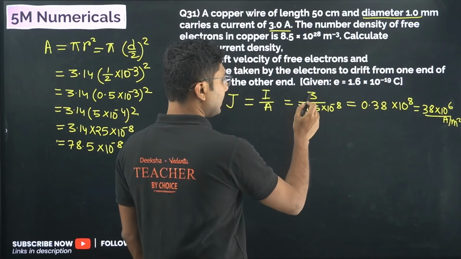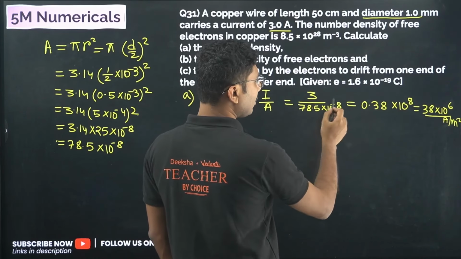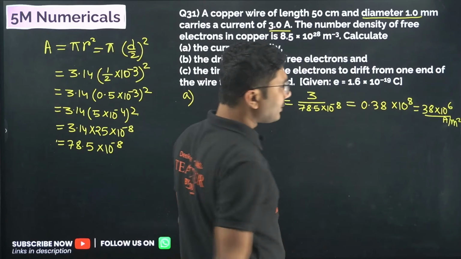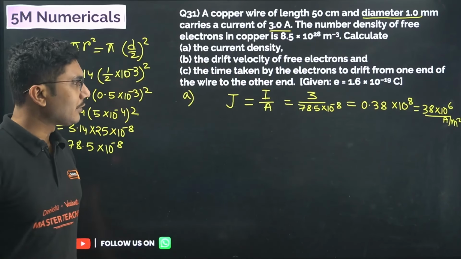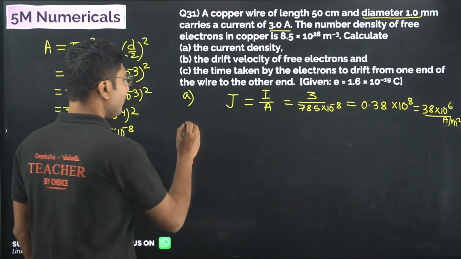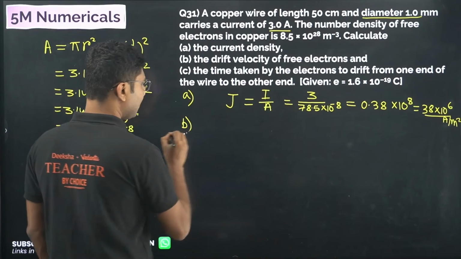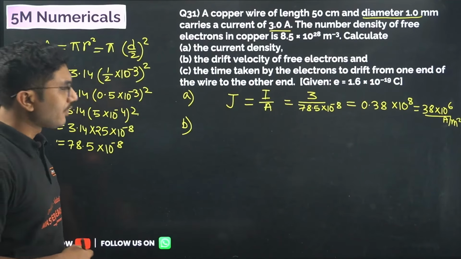Okay, so this by this 0.38 10 to the power of minus 8 goes up, and it will be 38 into 10 to the power of 6. You can use the calculator to calculate the exact value. So part 1 is done. Next is part B. Part B is drift velocity of the electron.